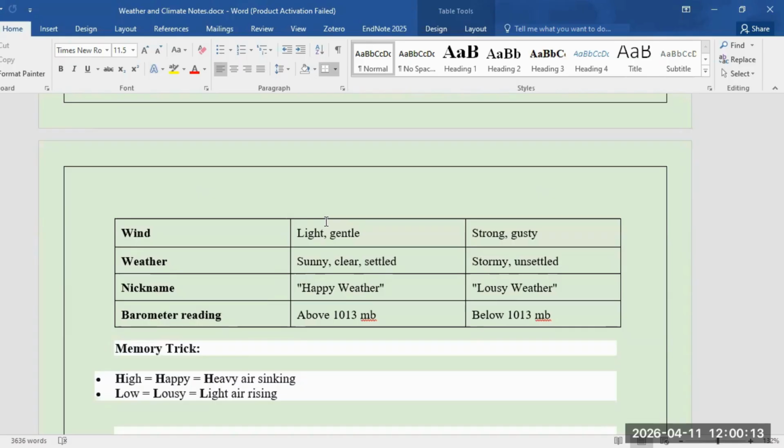And the barometer, the meter used to read pressure, reads above 1013 millibars, the unit used for barometer readings, when the pressure is high, and below 1013 if the pressure is low.